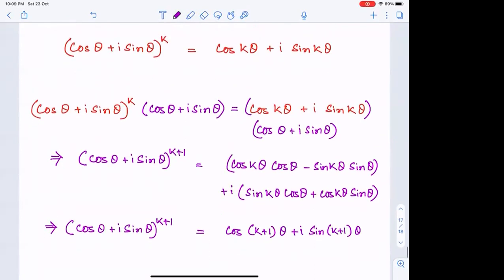So we have assumed this is true for some k, and now we have found it true for k plus 1. So using principle of mathematical induction, we can conclude this is true for all natural numbers. But we cannot conclude it for all real numbers this way, which can be easily done with the polar transformation. Is that okay with everyone? Yes, sir.